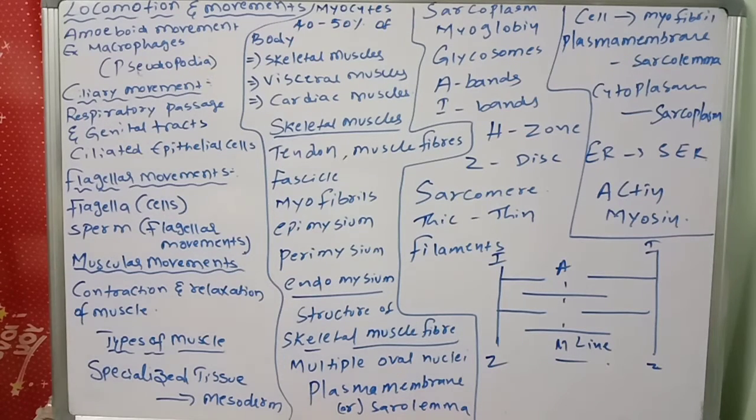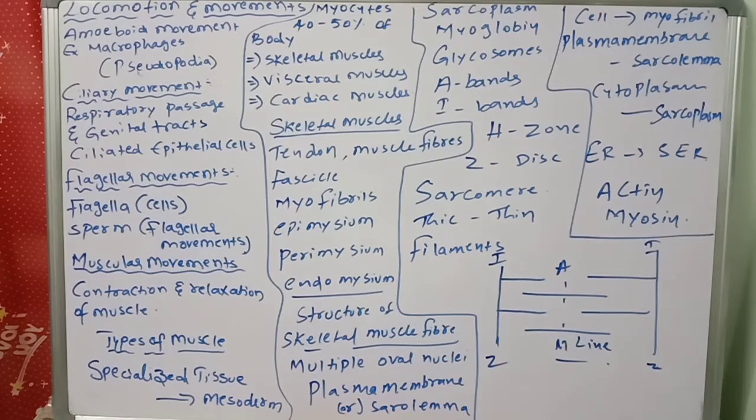The sarcomere is the structural and functional unit of muscle contraction. Like that, each and every muscle will be like that only.